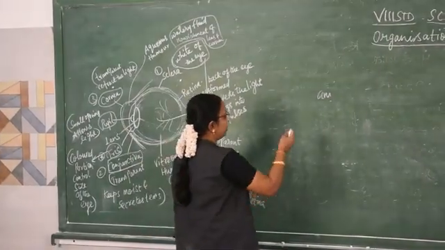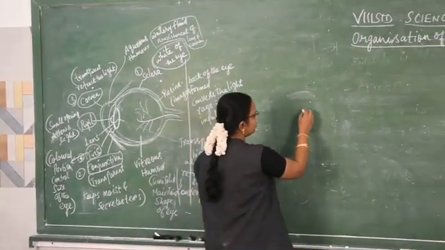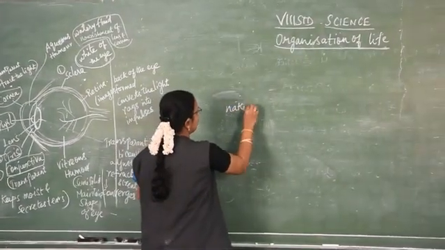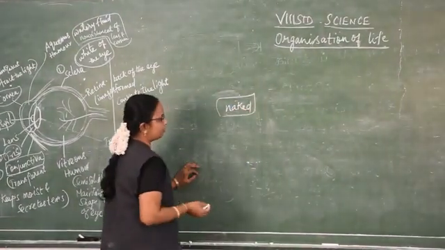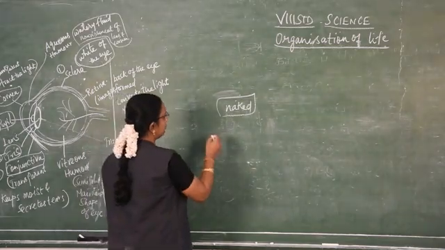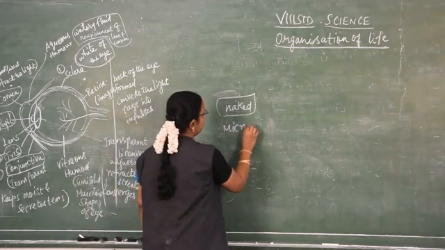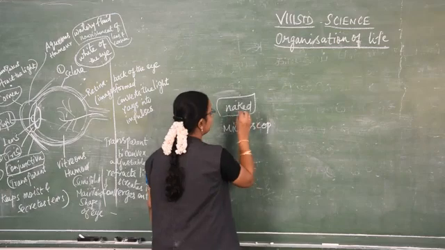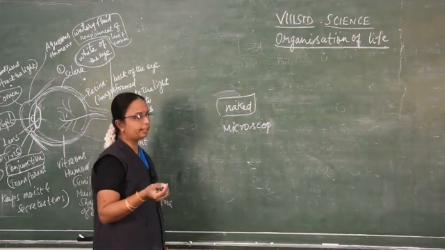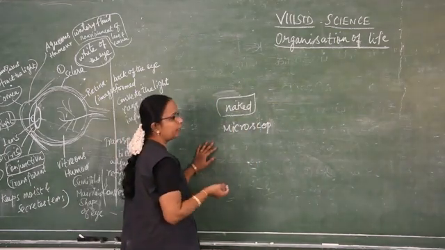We can see some of the animals with our naked eye, but some animals we cannot see with our naked eye. Those animals are called microscopic animals.